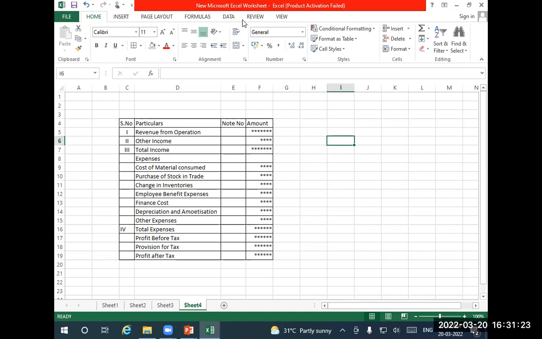We'll work out one or 2 questions based on this format, the preparation of financial statements. After that, we have a really interesting as well as very important topic, that is financial statement analysis. We are preparing now. After that, analyzing. For analyzing, we have data like this. Now we have data for Tata Motors. We can take the data and analyze, and we have to tell whether Tata Motors is doing well.